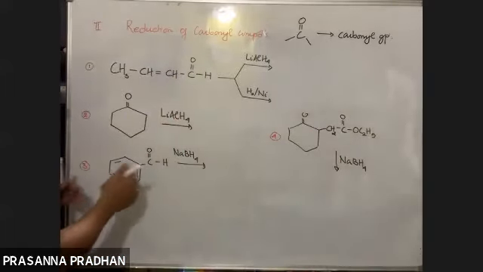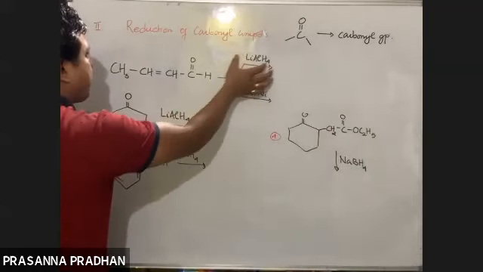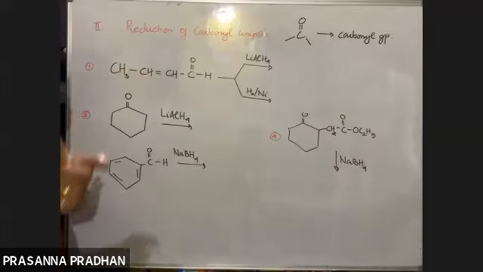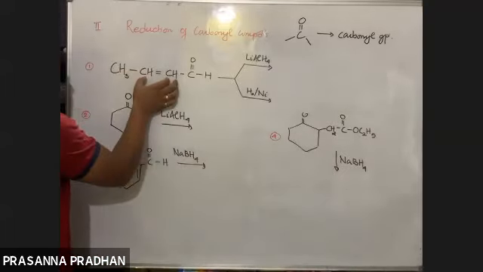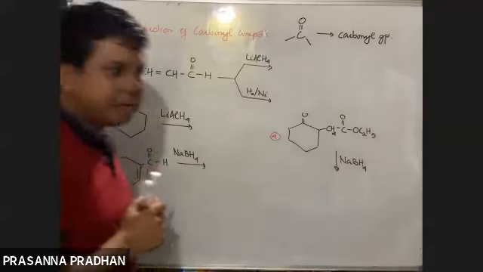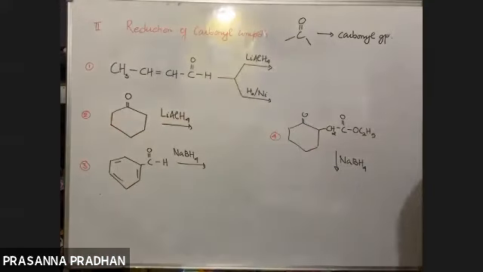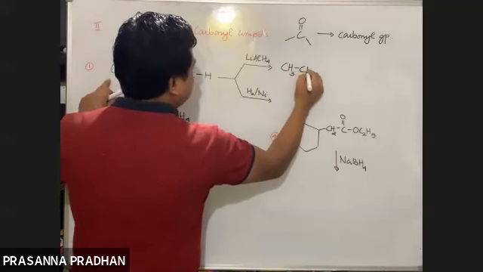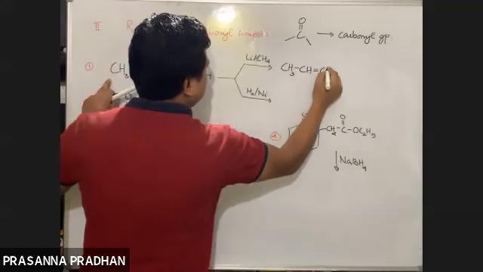So now you tell me lithium aluminum hydride will reduce this CHO group to what? CH2OH group. But what have we written earlier? Does it affect the carbon-carbon double bond? Lithium aluminum hydride, does it reduce the carbon-carbon double bond? No. So it will remain as it is. So what will be the compound then? We have CH3. The carbon-carbon double bond will remain unaffected like this.